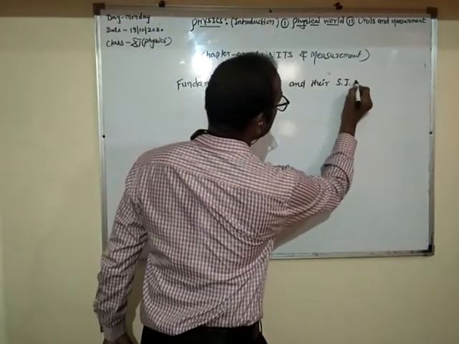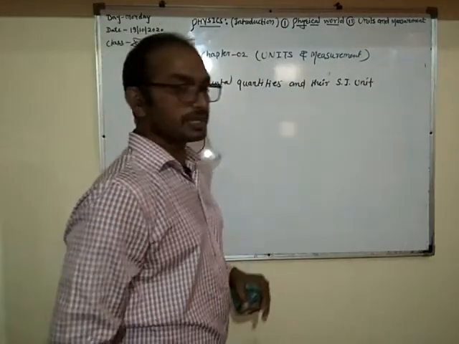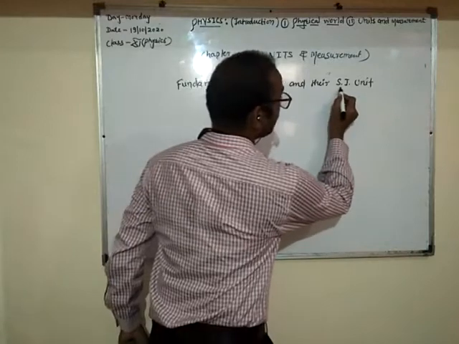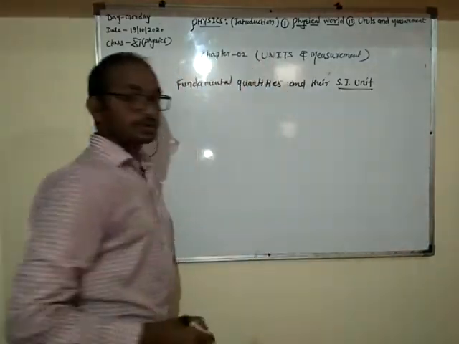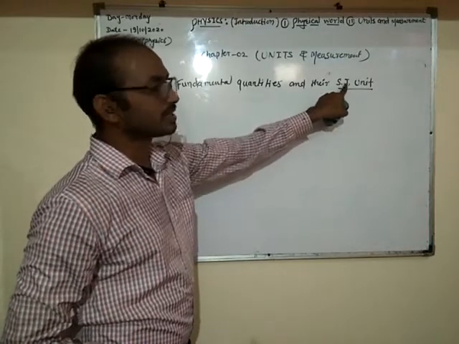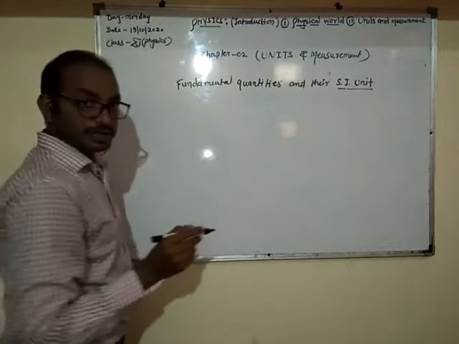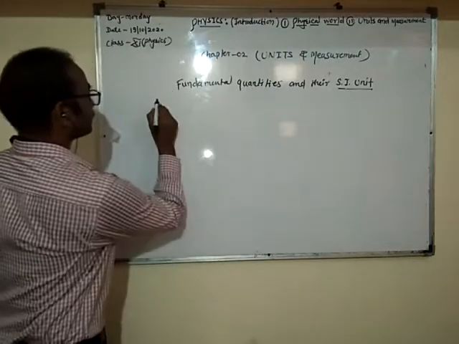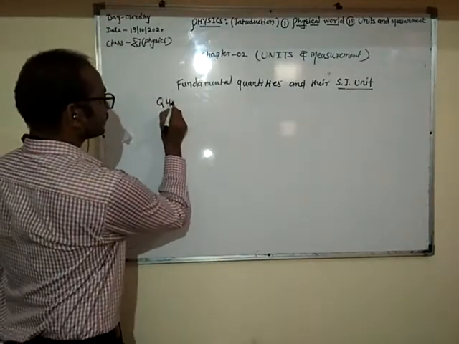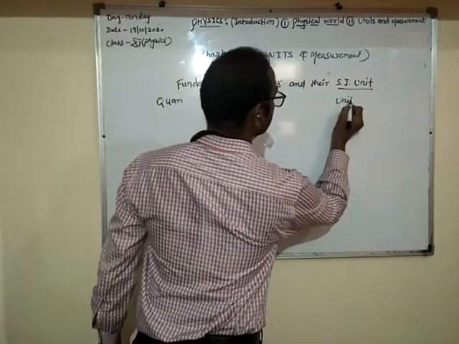SI unit. SI is one of the systems of units which is accepted all over the world. International system, the full form of SI. So very first, there are 7 fundamental quantities and their SI units. So quantities, and these are the units.